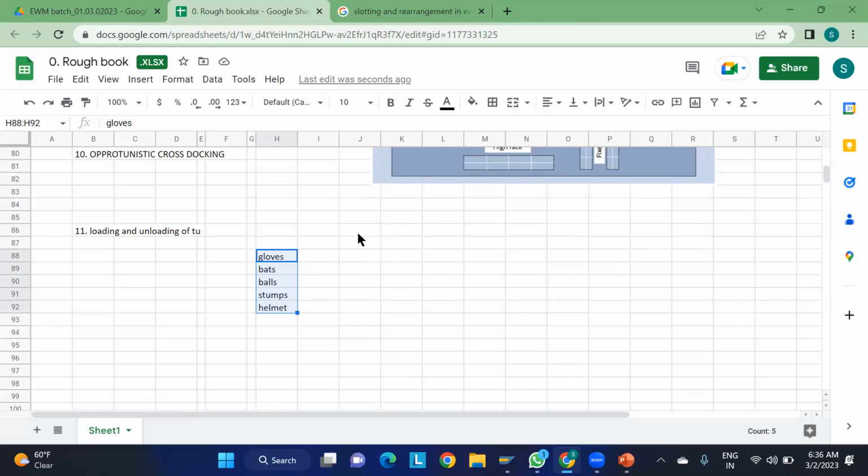Okay, we can do that. So that is one more important thing which is there in EWM, deconsolidation. Consolidation. Understood this concept, no? Deconsolidation, why we are doing it and all.